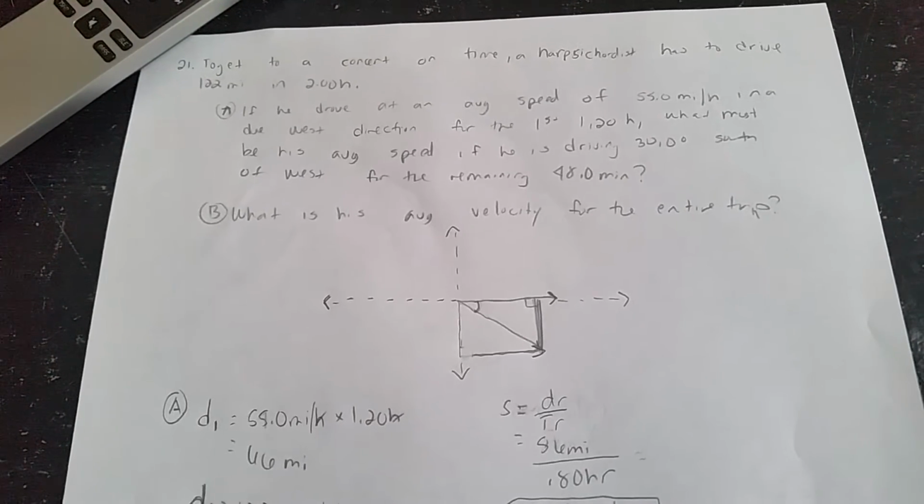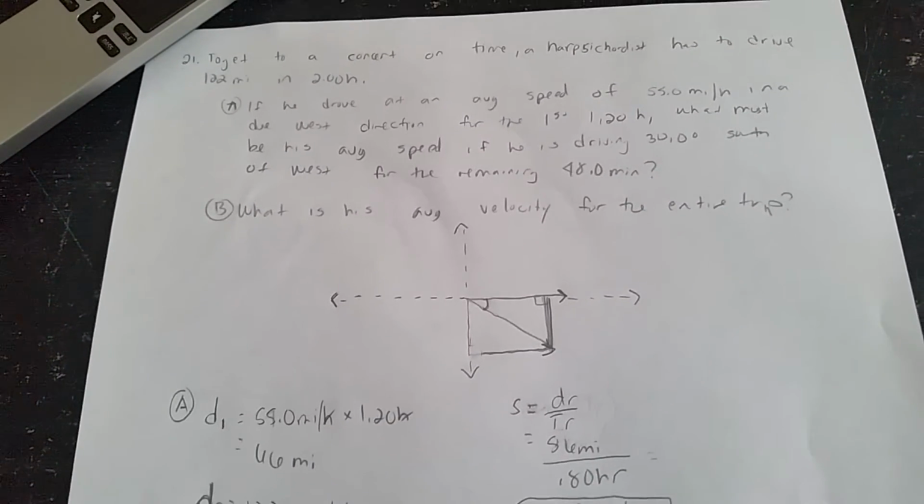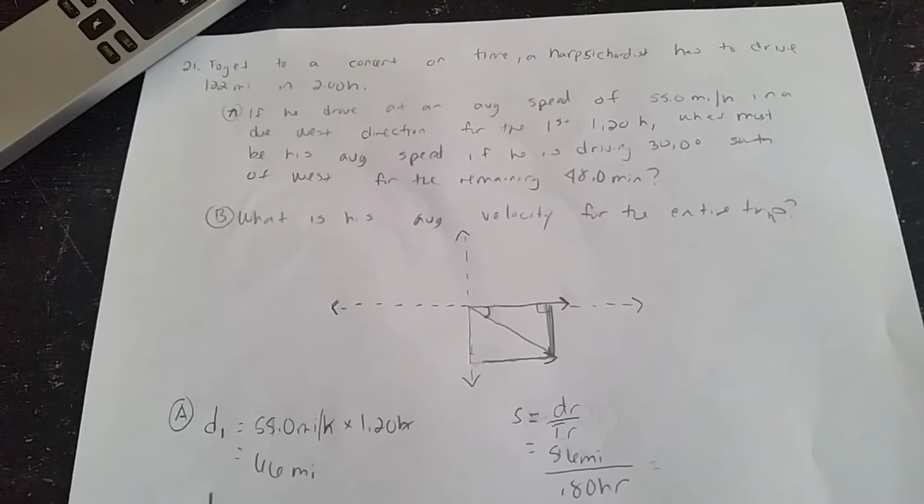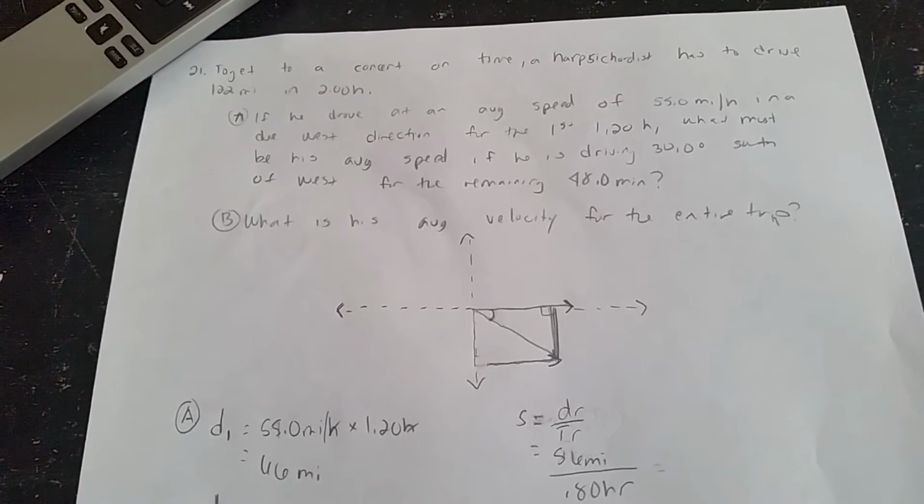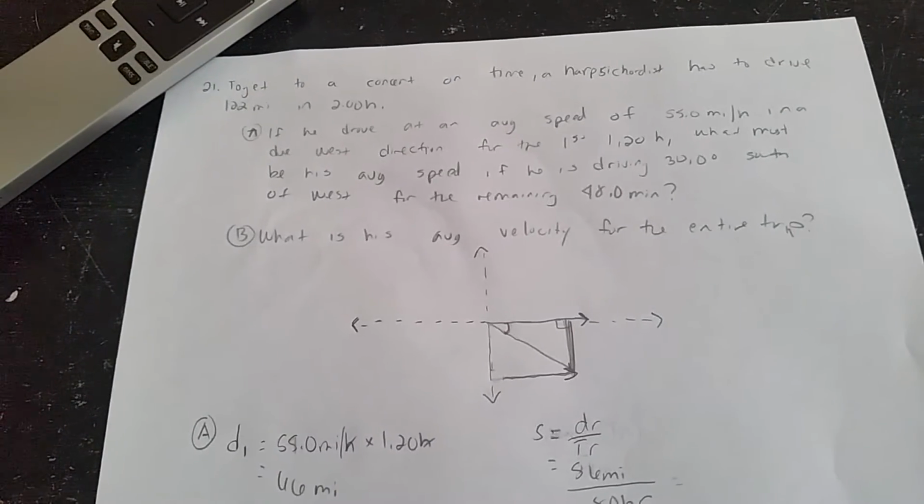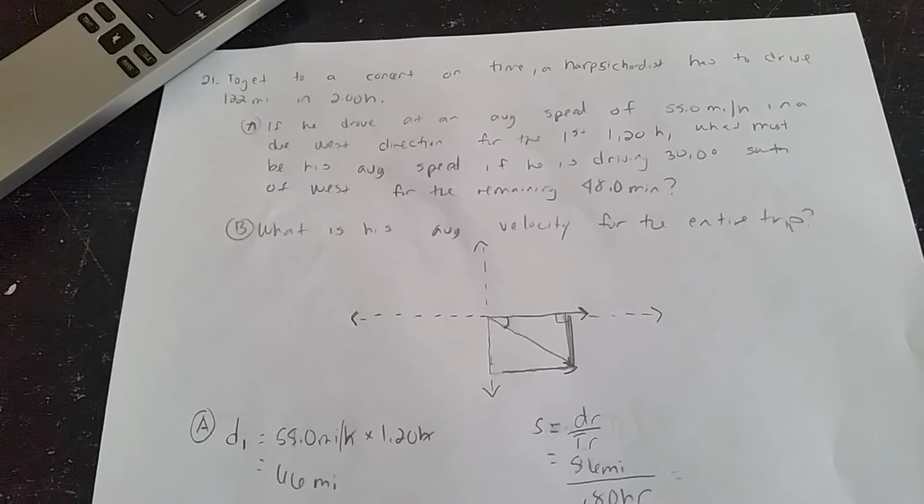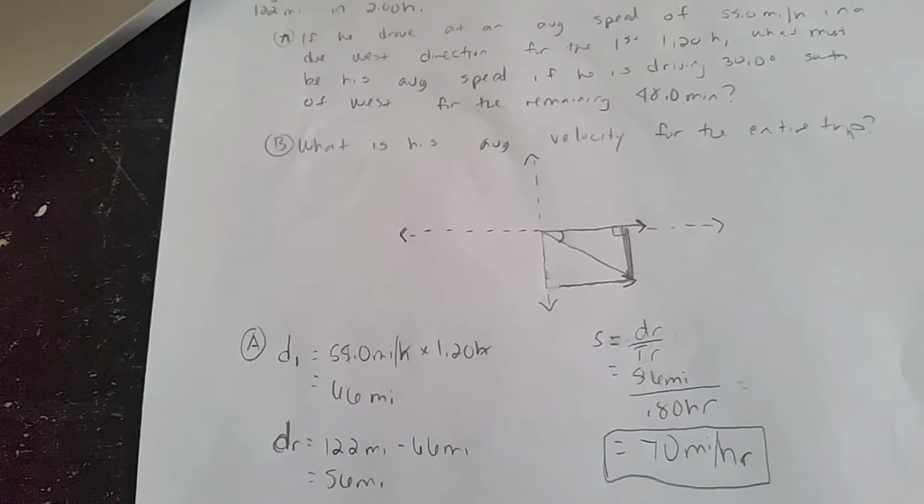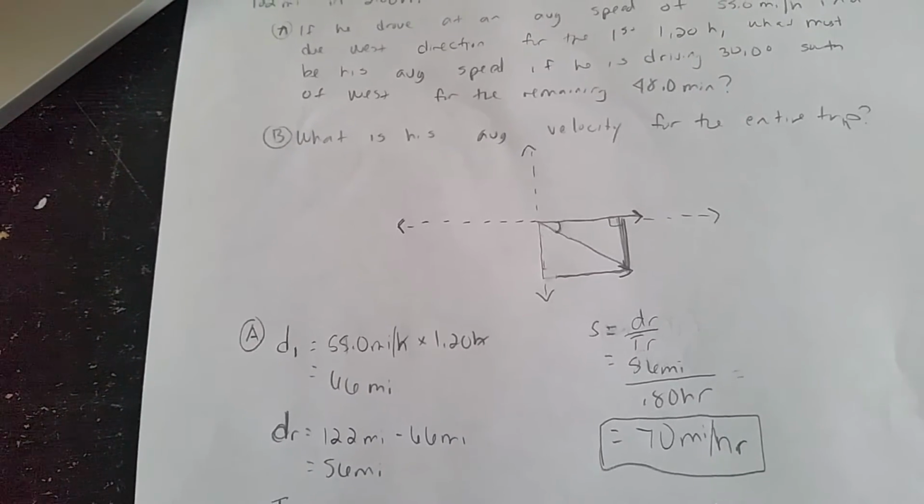Doing that, what I did was I multiplied 55.0 miles per hour times the first 1.20 hours, and it gave me 66 miles. And then I subtracted that from the total miles that he had to drive, so 122 minus 66, which gives me 56 miles remaining, which is my DR, distance remaining.